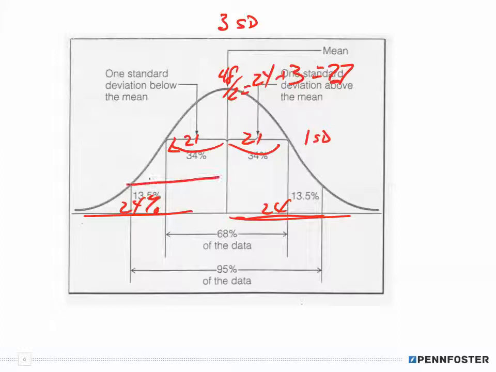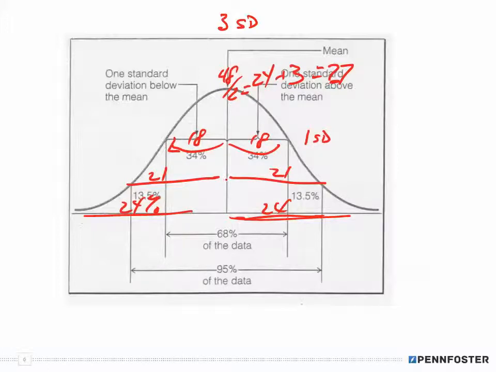So from here to here is 21, and this one here is 18.